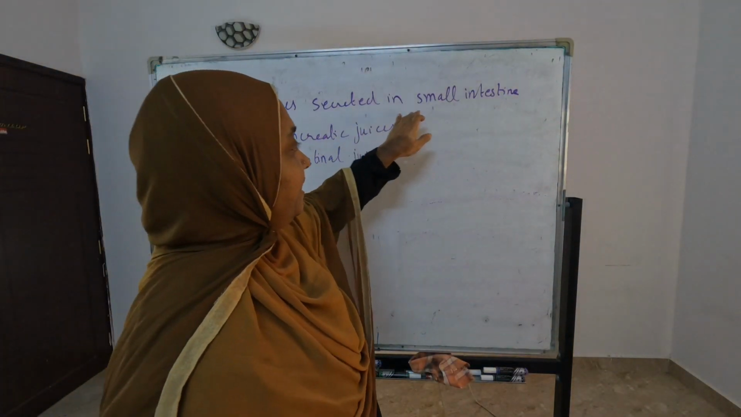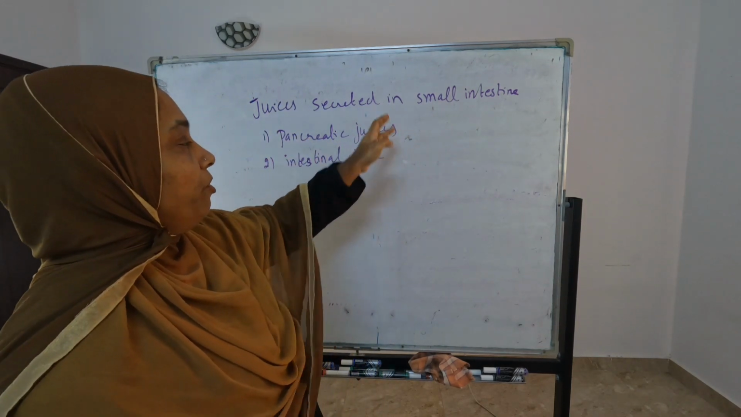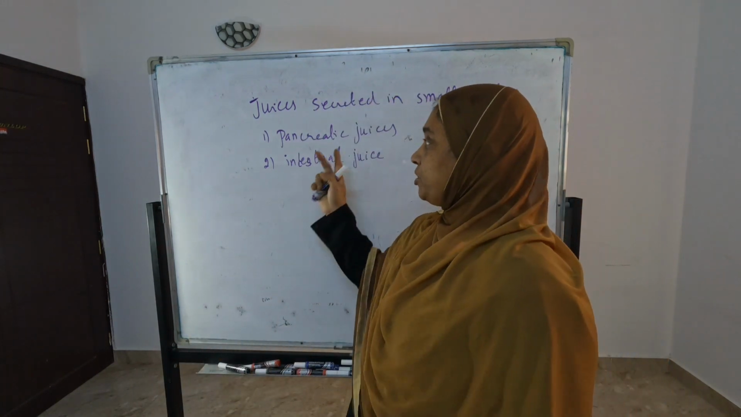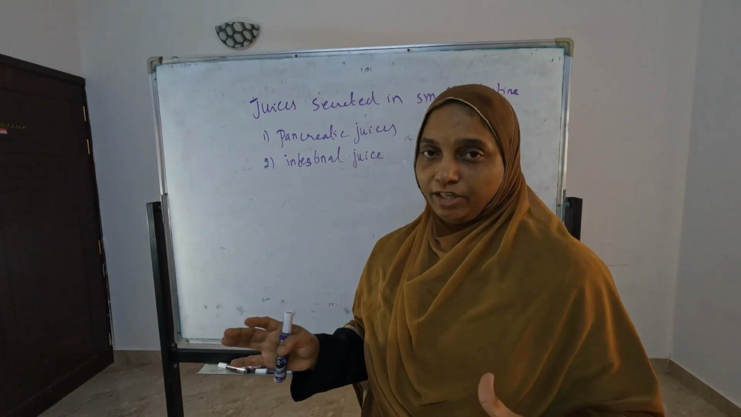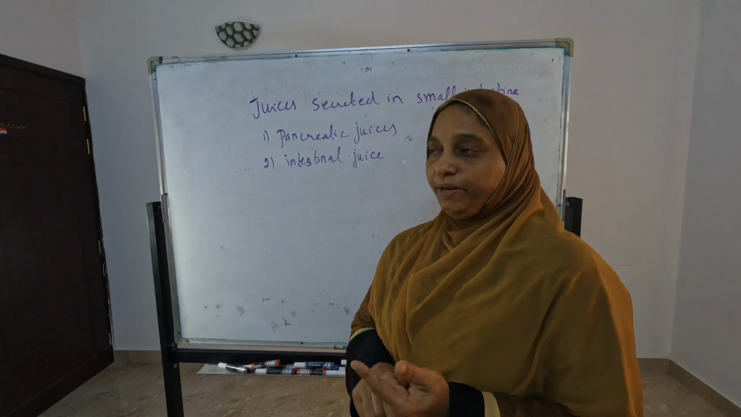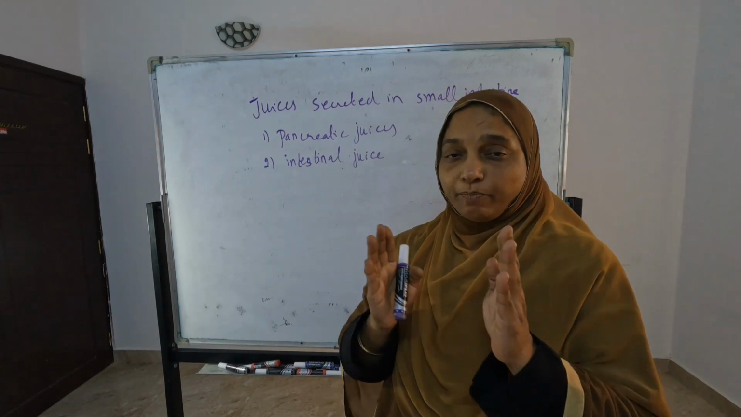Then, what juices are secreted in the small intestine? Pancreatic juices and intestinal juices. This only you have to give for this one. Two types of juices are secreted: pancreatic juices and intestinal juices. There are no separate parts in the intestinal juices, but in pancreatic juices we have amylase, trypsin and lipase, which you keep in mind.